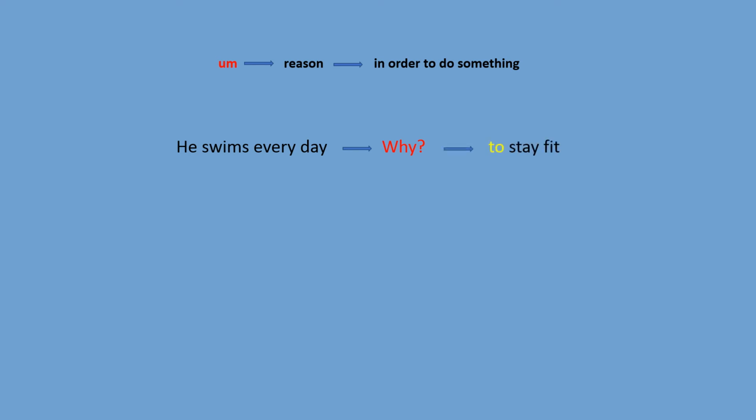The reason is he wants to stay fit. Let's create the sentence. He swims every day to stay fit. So to stay fit, this is our infinitive phrase, and the particle to is an indicator that the verb stay is not connected to any subject. It just uses some kind of idea to stay fit.